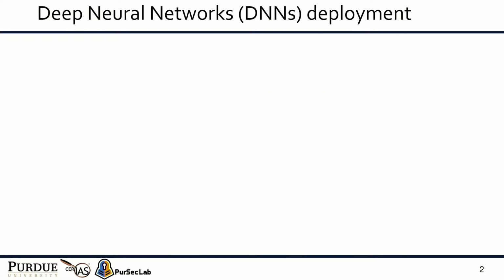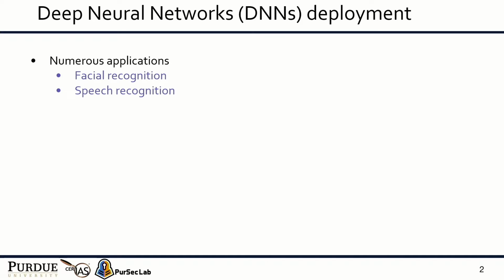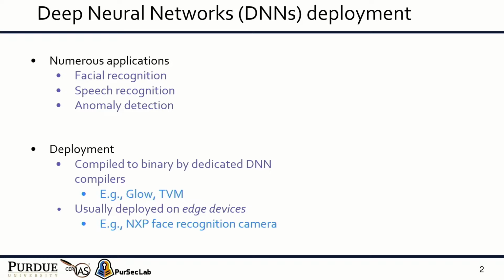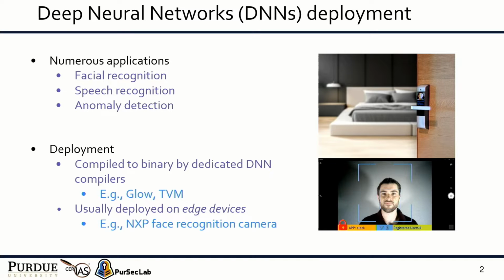Deep neural networks, DNNs, have been implemented and deployed on many devices to support many applications, such as facial recognition, speech recognition, and anomaly detection. When deployed, dedicated compilers, such as GLOW and TVM, are used to compile the DNN model into binary. These binaries are usually deployed on edge devices, such as a face recognition camera.